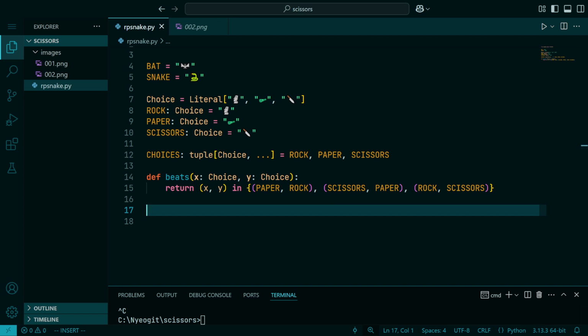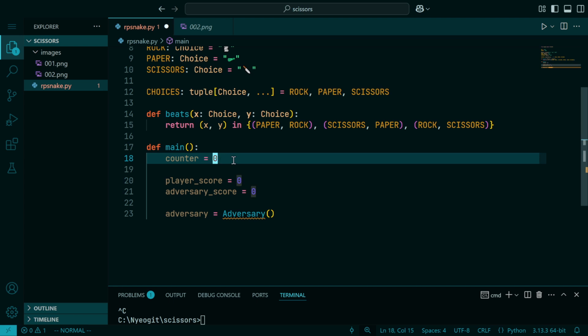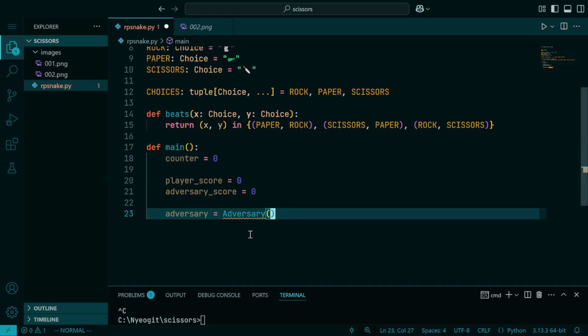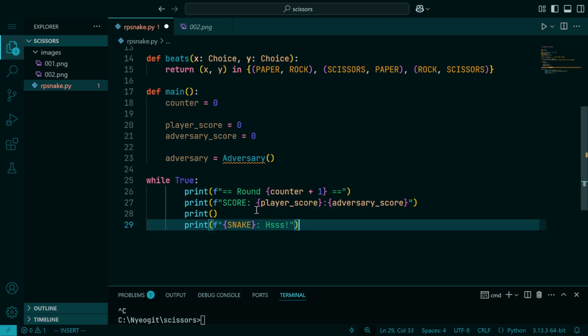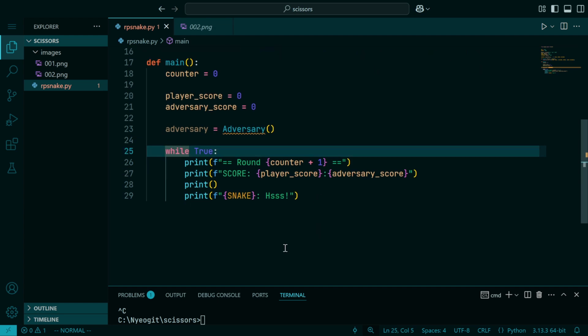So, of course, we'll be implementing the actual game of rock, paper, scissors, which is necessary in order to play rock, paper, scissors. We'll have a round counter. It starts from 0, even though we're going to visually display it as counting from 1. We're going to have an adversary, which is, of course, the same as our snake. We're going to display information about what round it is every round, and already we have a game that you wouldn't want to play because all it does is make the snake hiss every few milliseconds.